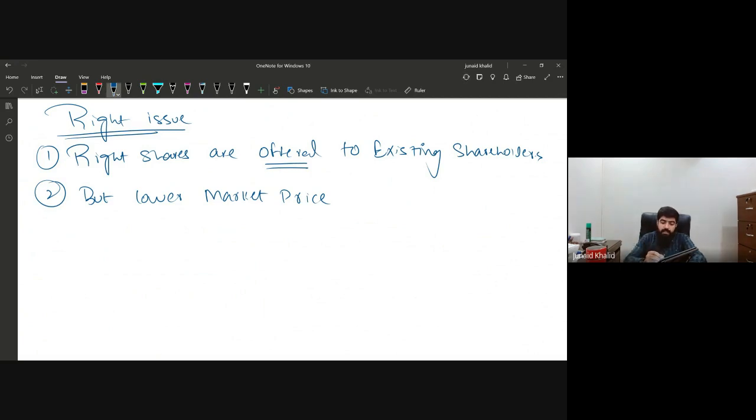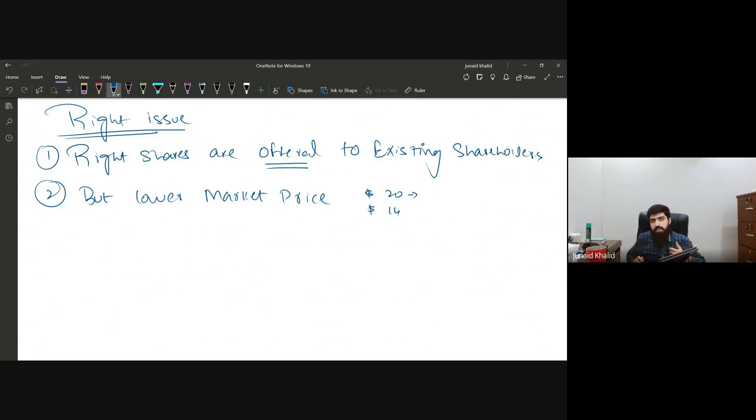For instance, if the share price of the company is $20, we are issuing the shares to our existing shareholders at $14 per share. Which means that we are issuing the shares at a lower price.